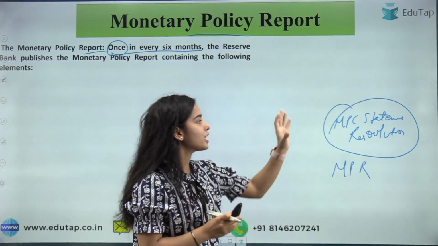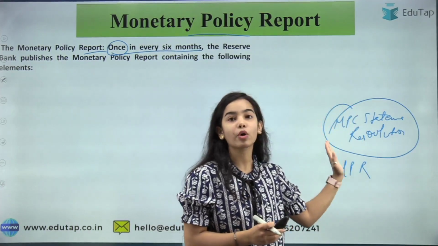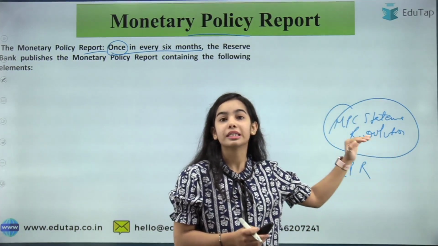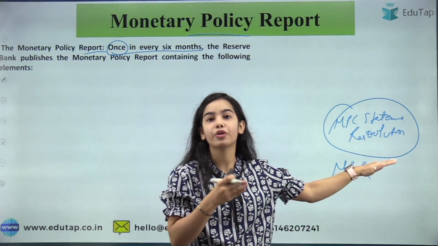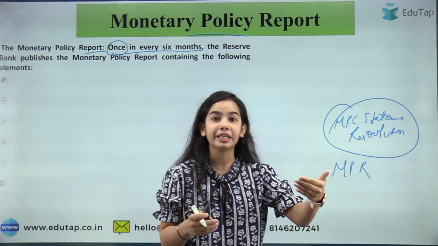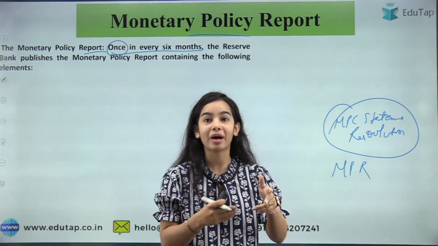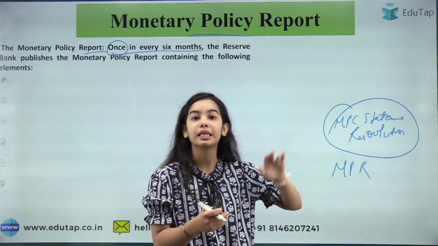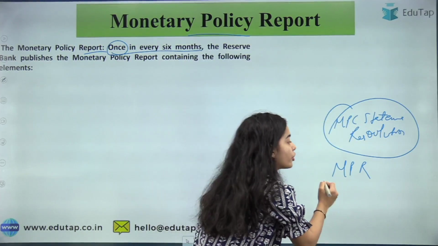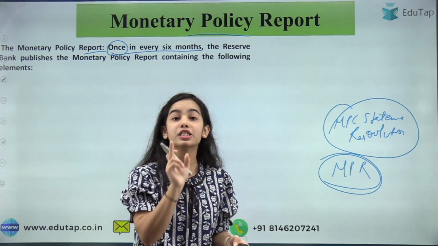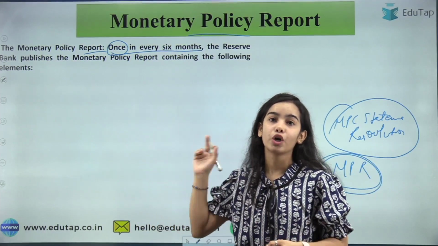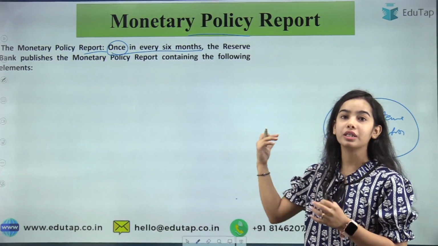So you can understand that the Monetary Policy Committee statement or resolution is released by the MPC after every meeting. The meeting happens bi-monthly, so this resolution is released bi-monthly. But the Monetary Policy report is released once in every 6 months. So you can understand this is the difference between these two.